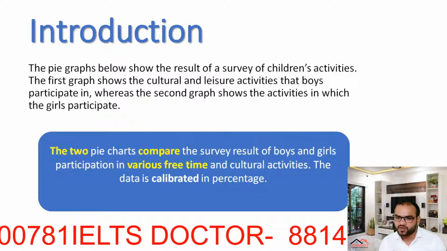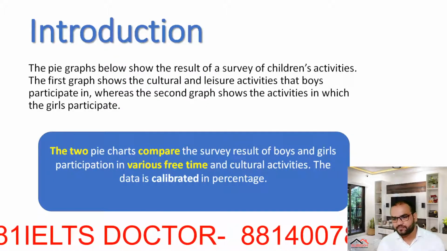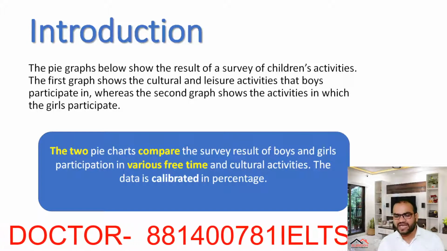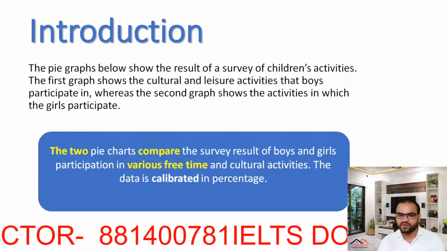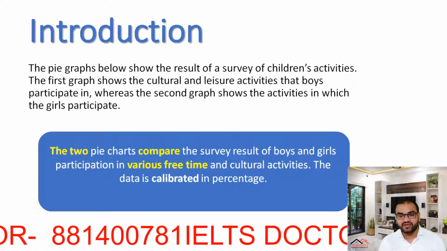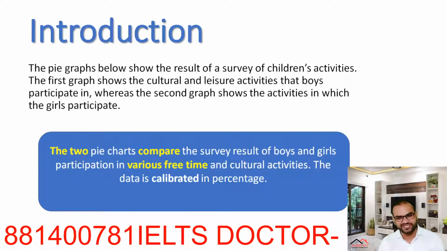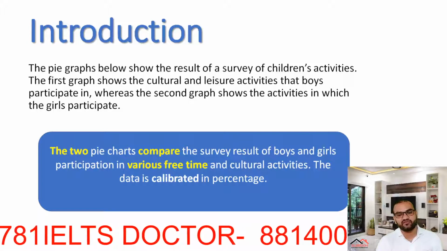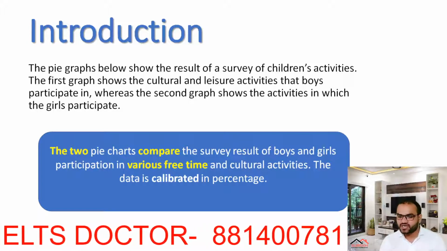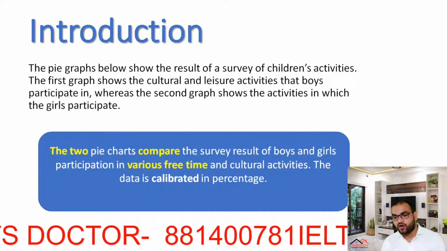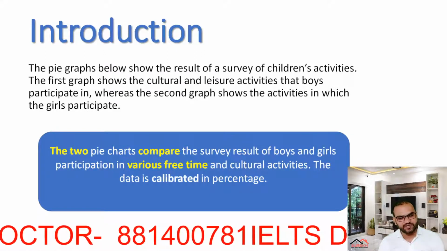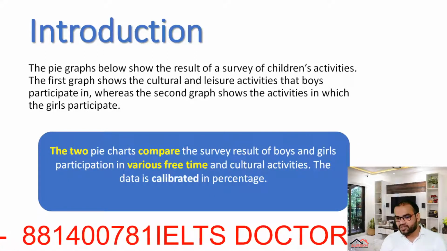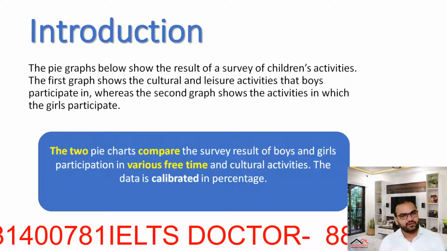The pie graphs below show the result of a survey of children's activities. The first graph shows the cultural and leisure activities that boys participate in, whereas the second graph shows the activities in which the girls participate. So now let's look at how we have changed this piece of information. The two pie charts compare the survey of boys and girls participation in various free time and cultural activities. The data is calibrated in percentage.